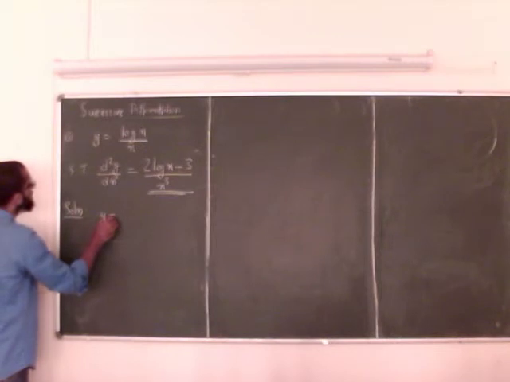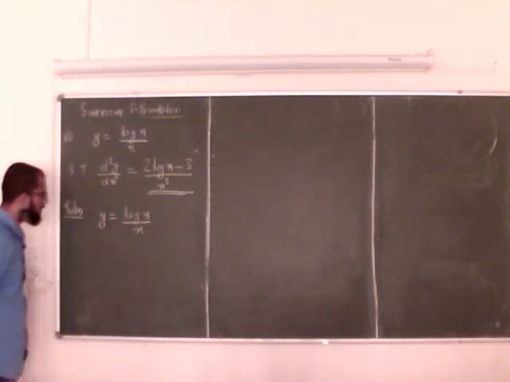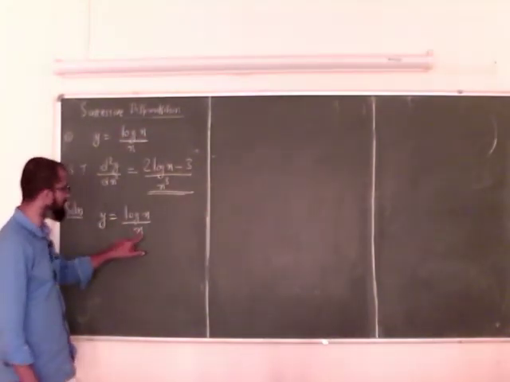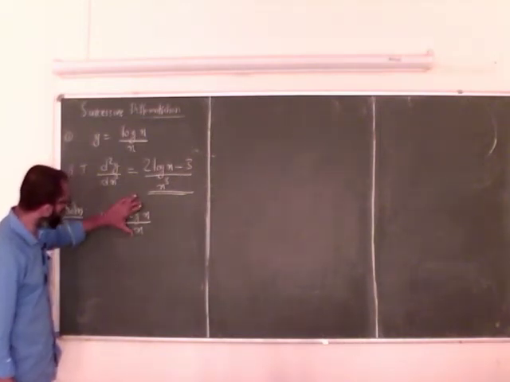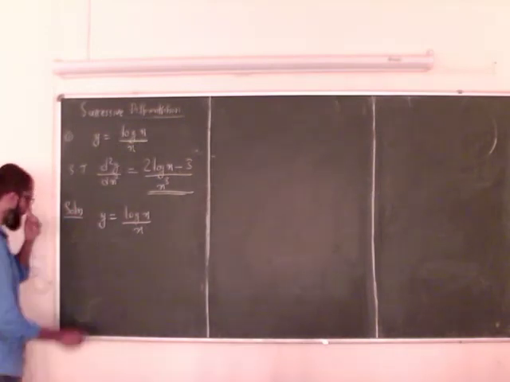So y is equal to log x over x. Log x is a differentiable function, and x is differentiable; let us assume x is not equal to 0. So the quotient of two differentiable functions is differentiable, so y is differentiable, and I can apply the quotient rule.